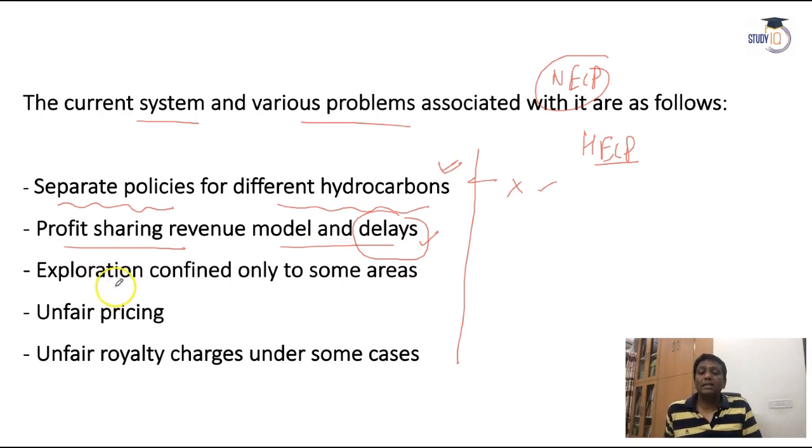The other one: government said, okay, only a few areas I will go to, and in the rest of the areas everybody will go for the exploration work. Why? Because government even said earlier in the NELP, exploration was confined only to certain areas. So only in certain areas where the government has a reserve, the government is involved. In the rest of the places, the government said, okay, everybody go. Okay, no, it's not fair, guys.